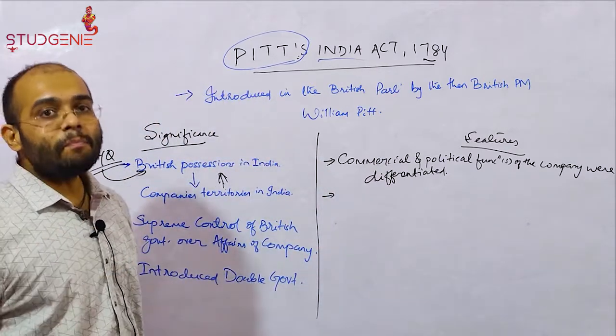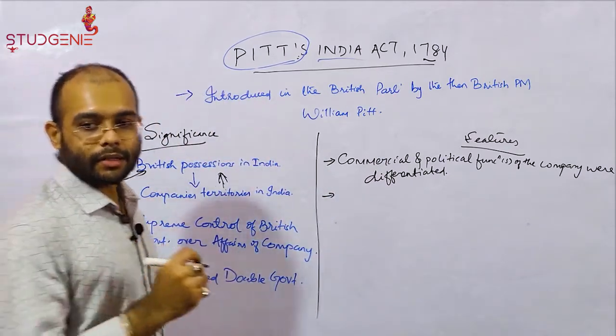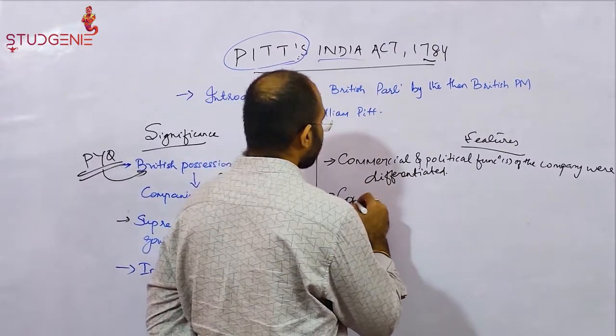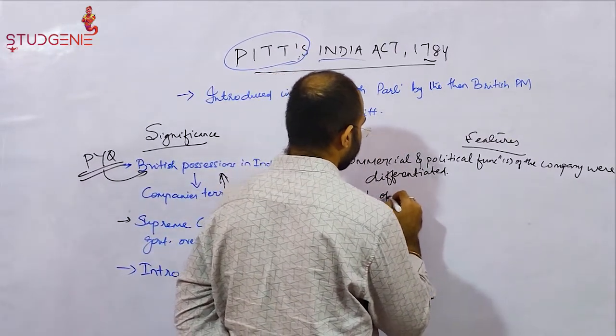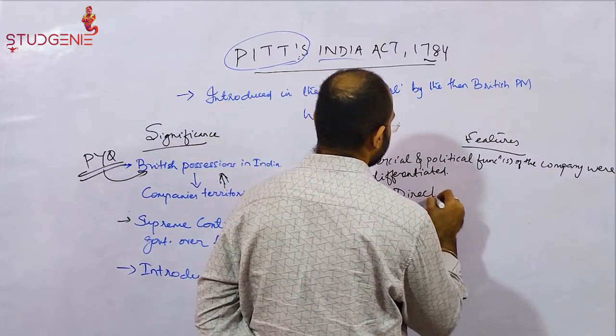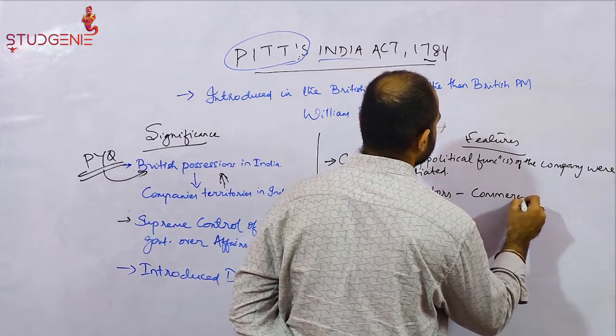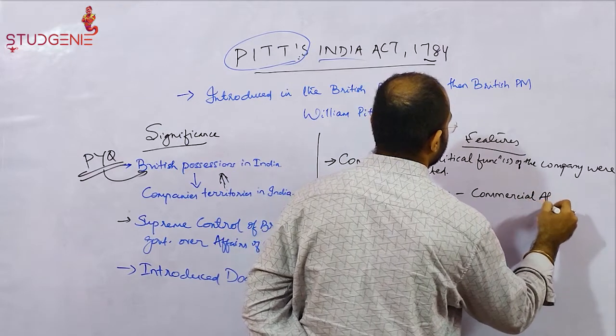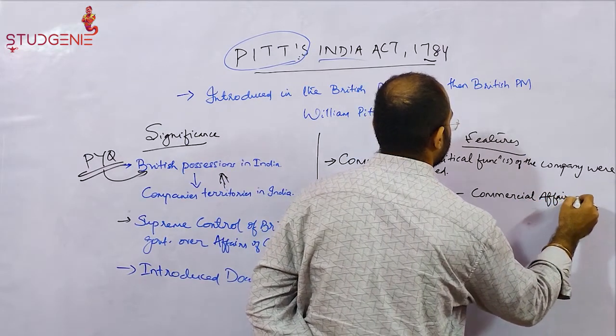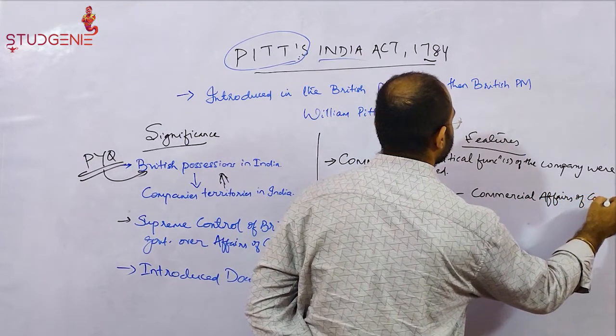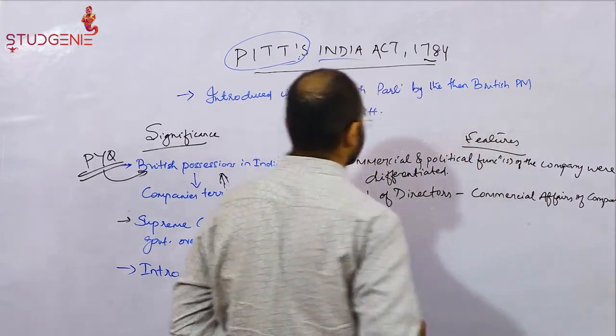It empowered the Court of Directors to look after the commercial affairs of the company.